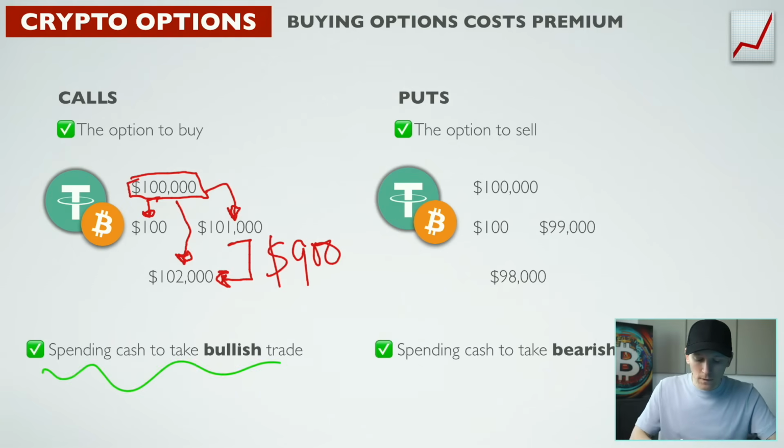So what we're doing here is spending a small amount of cash to take a bullish trade. It's kind of like taking leverage, where you can put a small amount down, and if you get the payoff, you start making a lot of money.